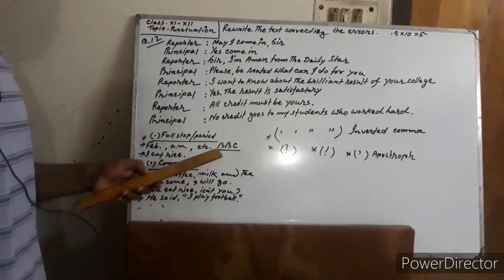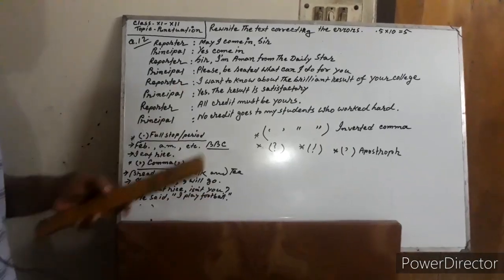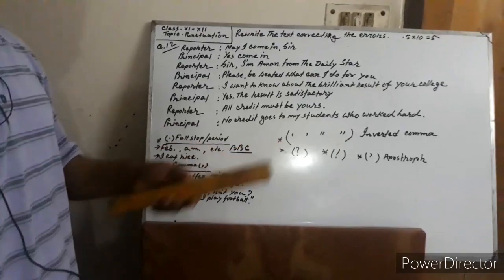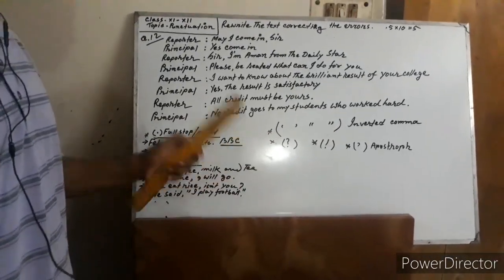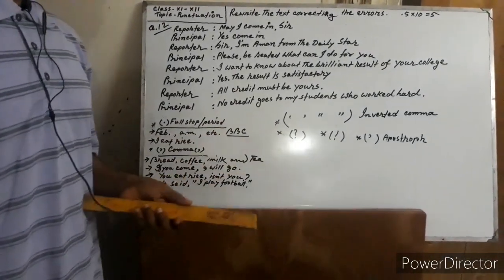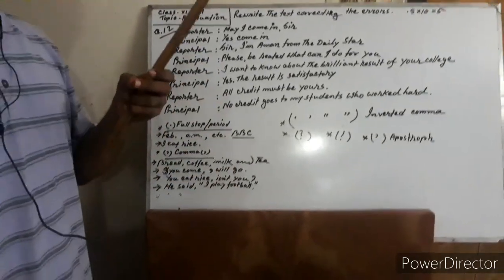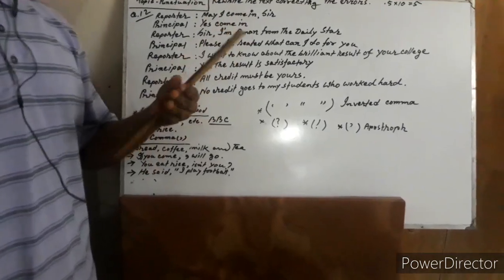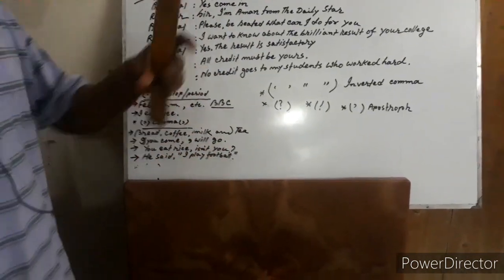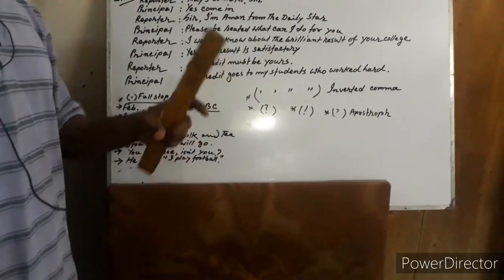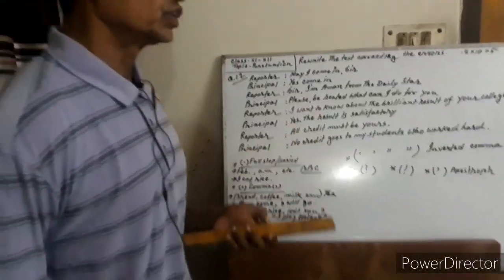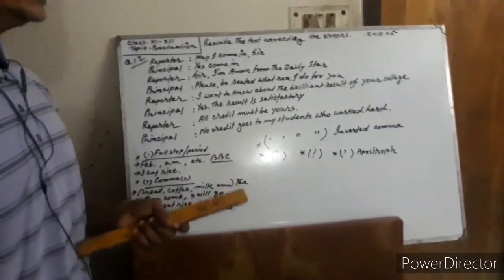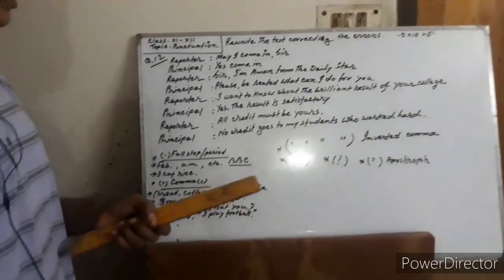But remember that an abbreviation word is not followed by a full stop. Suppose BBC. This is an abbreviation word. But for the rest of the words written in a short form, a full stop is used. There are also some words, as you know, in email writing, suppose www.com or gmail.com. So dot means full stop.